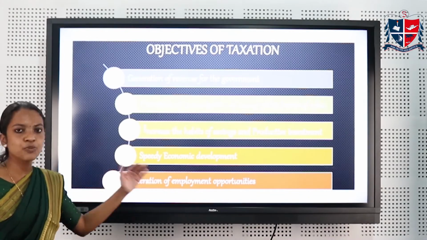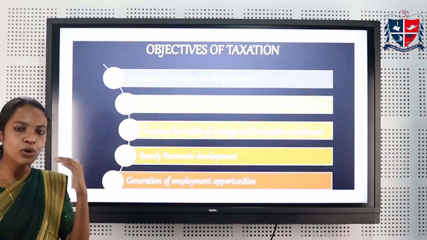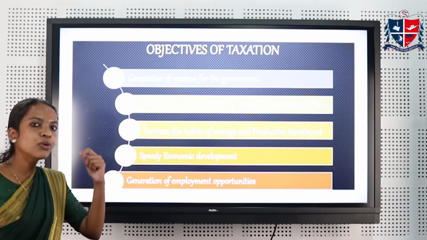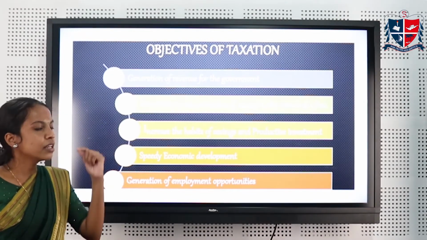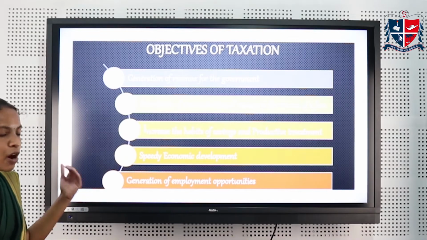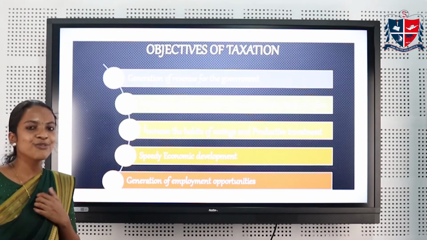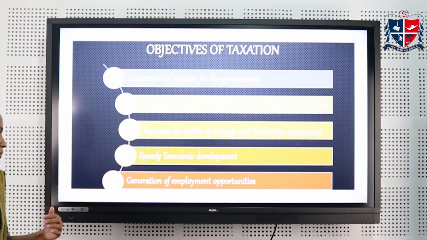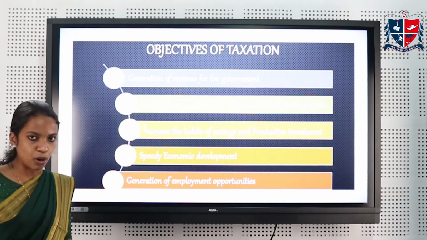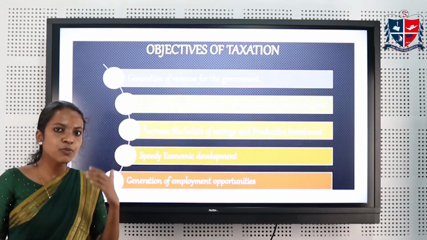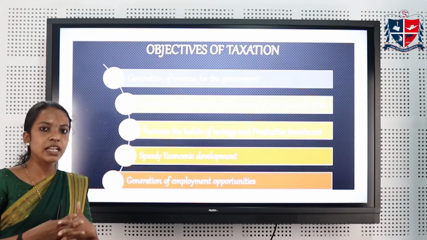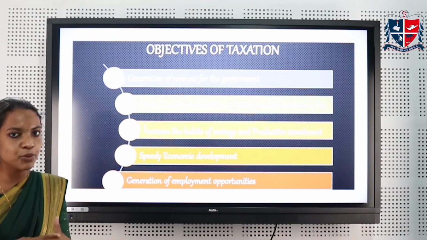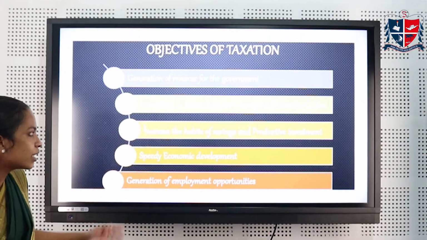And fourth is speedy economic development. More tax means more revenue and more revenue leads to the rapid economic growth of a country. Government utilizes the amount collected as tax for the development of a country. Next is the generation of employment opportunities. More tax means more investment and more investment leads to the generation of more employment opportunities and through this the government can eradicate the problem of unemployment in our country.